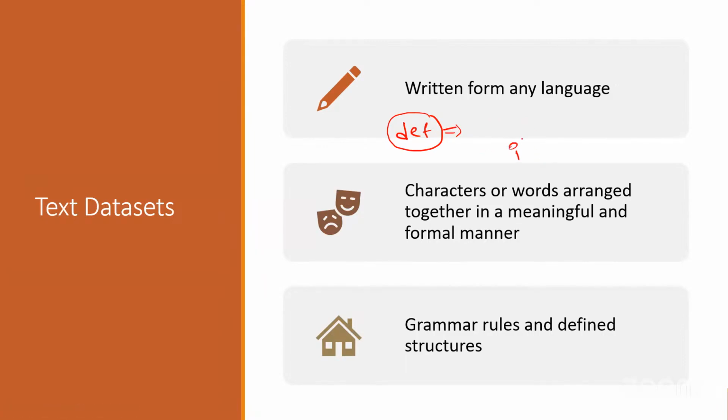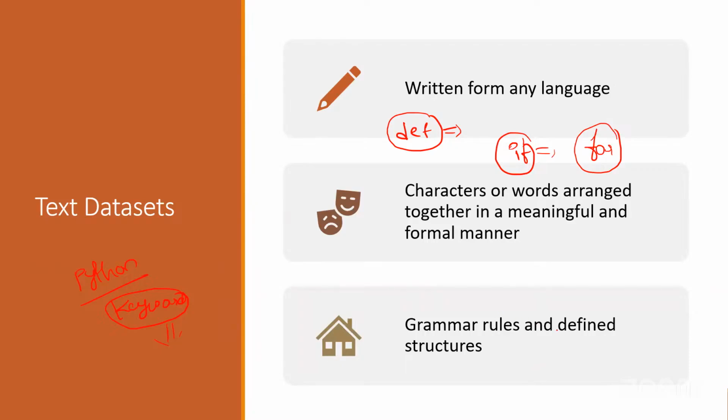Suppose we start something with if, what does it mean? That means we are applying some condition, we are going to check some condition, and we are giving an instruction to Python. Suppose you are using for, that means we are iterating a loop. So how do you know? In Python, we have a thing called keywords. There are 35 keywords. Keywords are helpful to define the structure of the program.